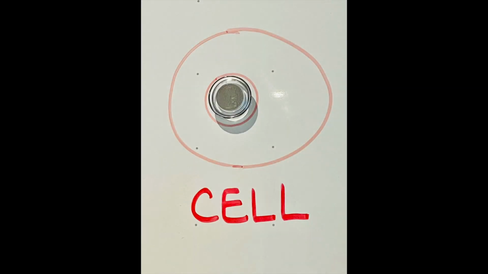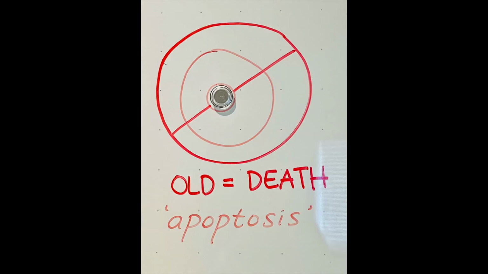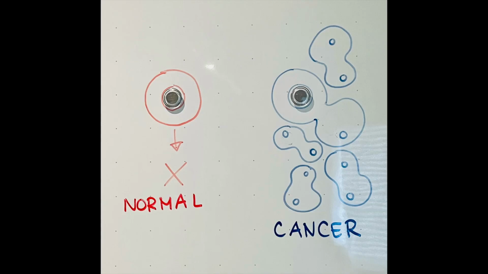constantly throughout the body through a process known as cell division. When a cell becomes old or damaged, the body sends signals to the cell to die and be replaced with new cells in a process called apoptosis. Sometimes this process is disrupted and old or abnormal cells continue to divide. This is known as a cancer cell. Cancer cells do not perform normal cell functions, like apoptosis, meaning they continue to divide and spread throughout the body.